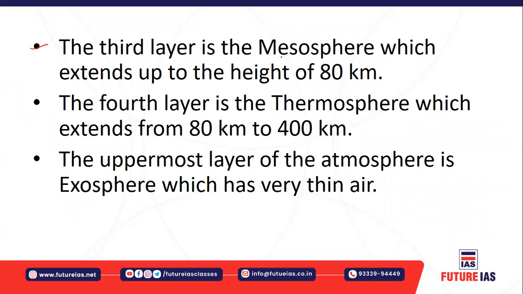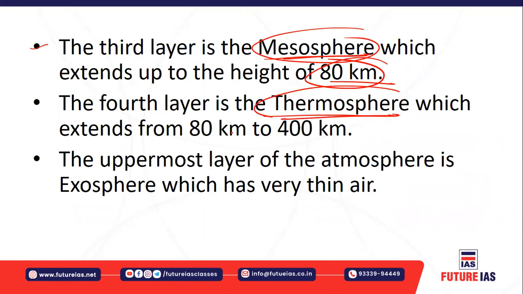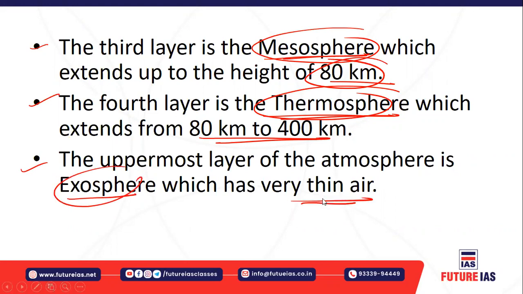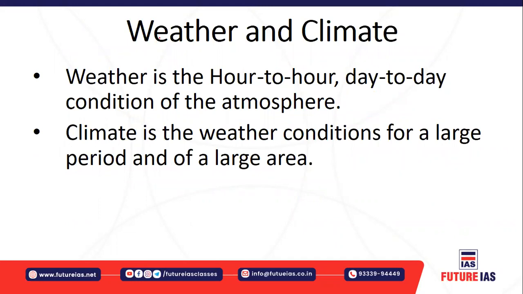And the third layer is the mesosphere. It extends up to the height of 80 kilometers. And the fourth layer is called the thermosphere. It is a rarefied layer. It extends from 80 kilometers to 400 kilometers. And the uppermost layer of the atmosphere is the exosphere, and it is a very, very thin layer. We will learn more details about these layers in our higher classes. All right. Next, weather and climate.